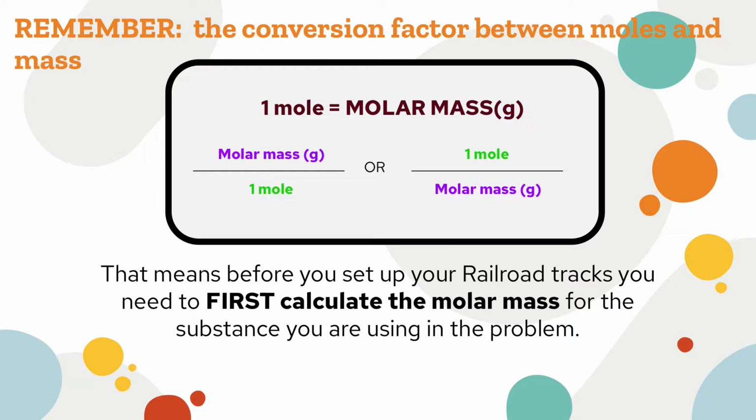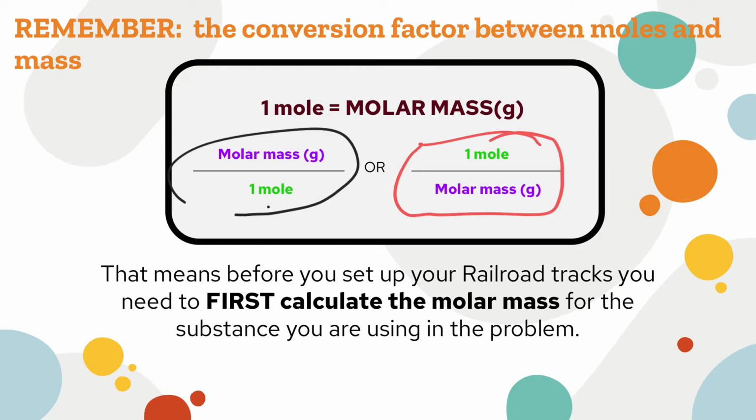So remember, depending on what you're trying to do, you're going to use a different one, either this one or that one. Last time we used this conversion factor because we were going from moles to mass. This time we're going to use this conversion factor going from mass to moles. And remember, for these types of problems, you need to set up your railroad tracks and calculate the molar mass before you can start doing the problem.